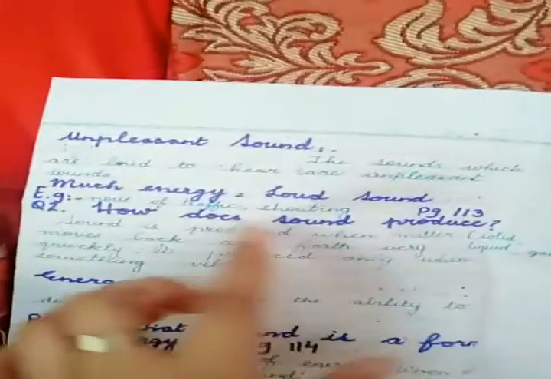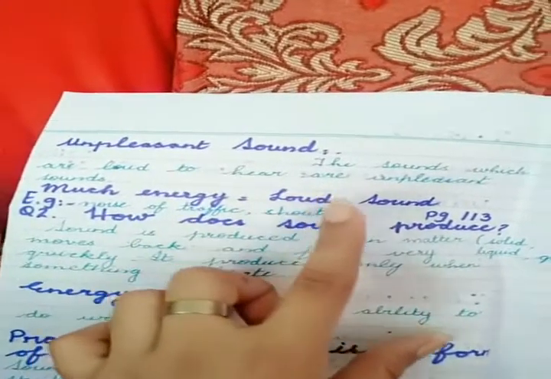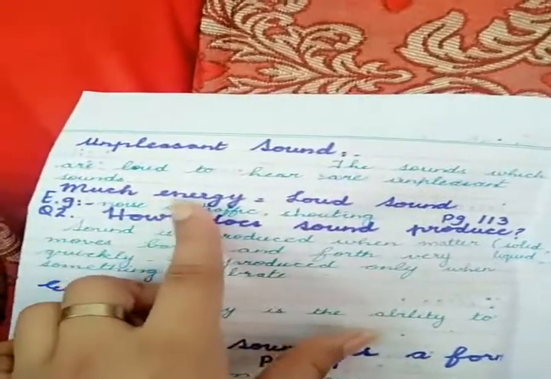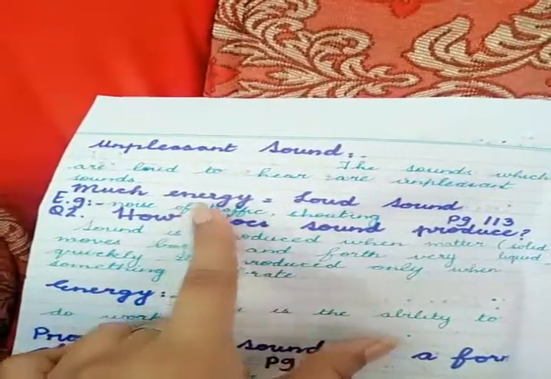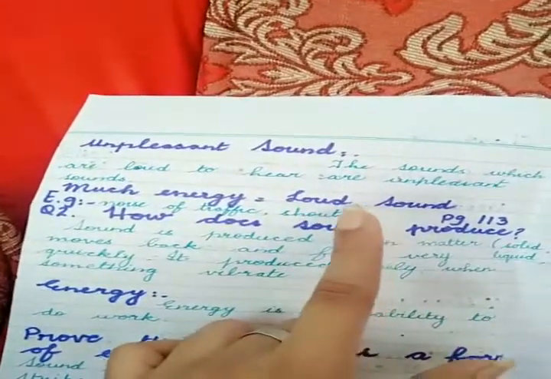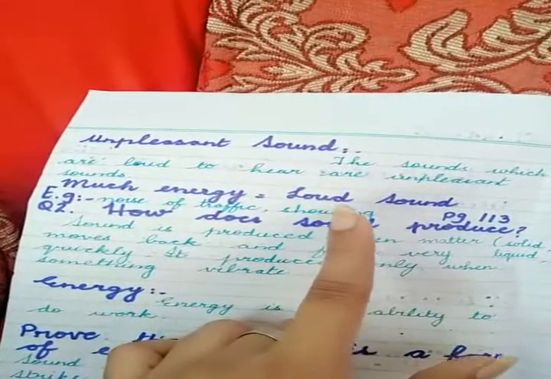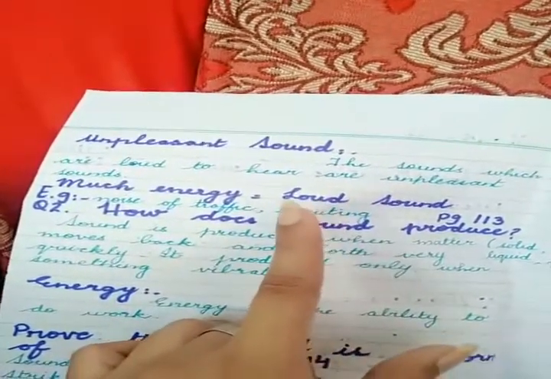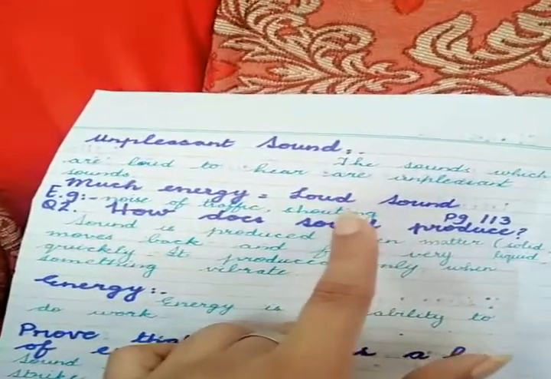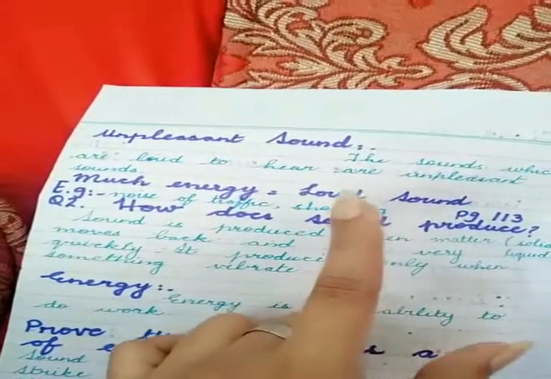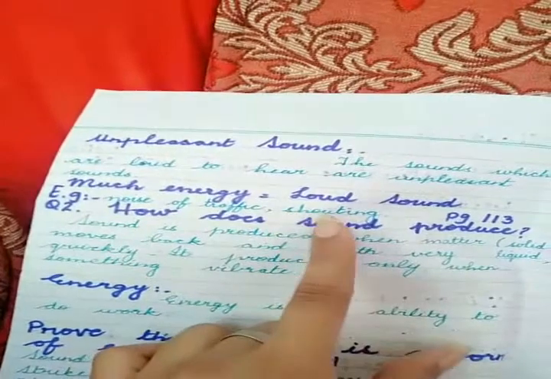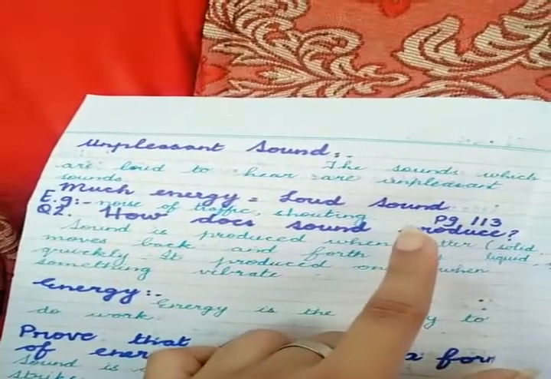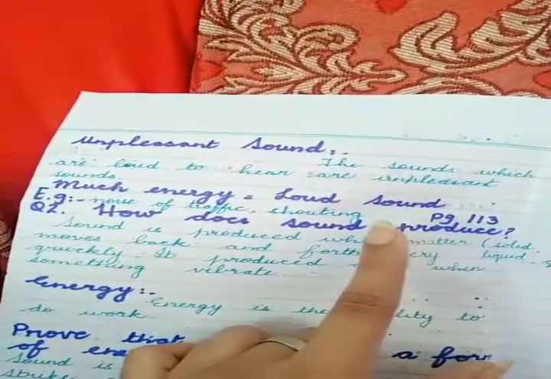Unpleasant sounds are the sounds which are loud to hear. Much energy, loud sound. When there is more energy, a loud sound will be produced. When you speak with more energy, you can hear a loud sound. And when you speak with less energy, you cannot hear the sound properly. The examples are the noise of traffic and shouting. These are all unpleasant sounds.